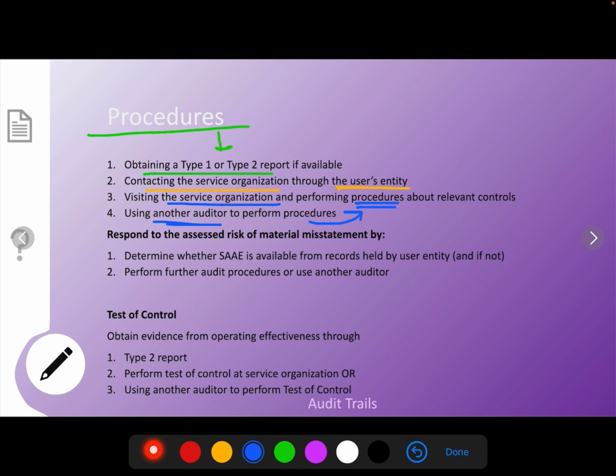Also, if there's any risk of material misstatements, in those circumstances we'll have to determine whether sufficient appropriate evidence will be available from the records held by our client or the user entity, and then maybe perform further audit procedures or use another auditor to perform those procedures.